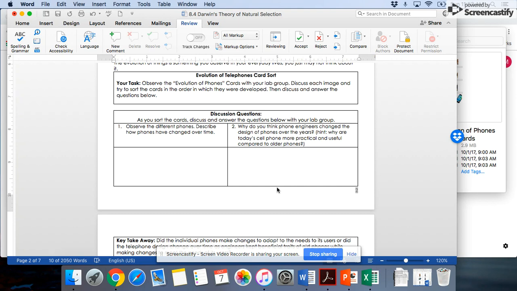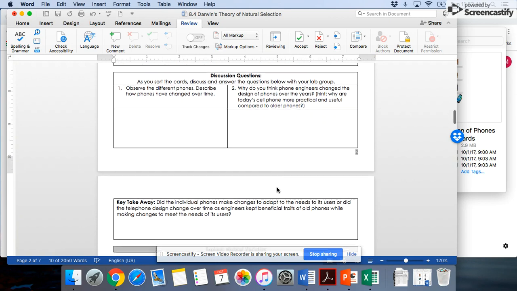Okay, so you should have observed that the phones have certainly changed in how they look and all the different things that they can do. I'm interested to see, and I will look on Tuesday when I grade these, what types of ideas you came up with. The reason phone engineers change the phone is that we want to be more mobile. We want to be able to take phones with us, and we want them to do more. Those are some of the ways in which they've changed.